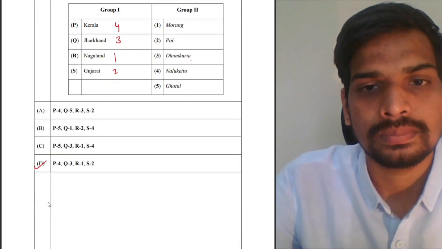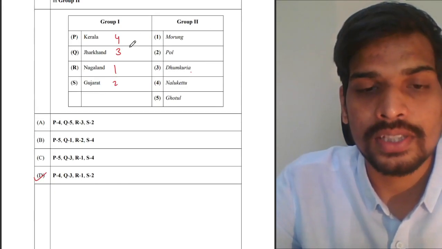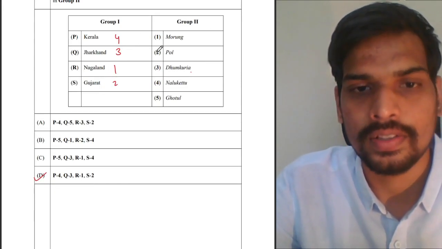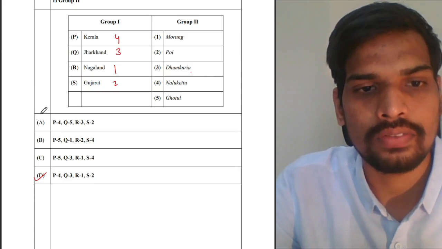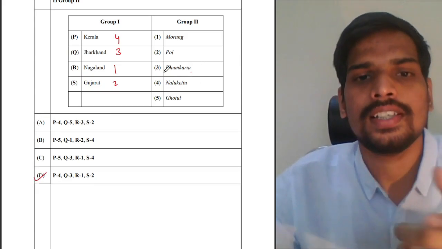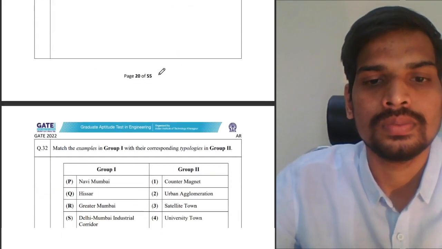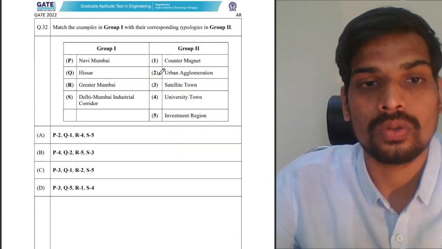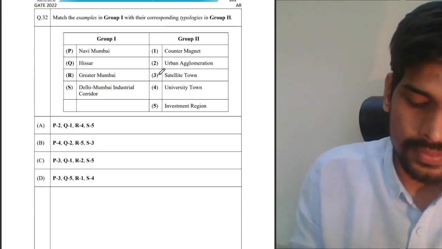Even if you know one or two things from these, you can work out, like Gujarat, Pol. I hope everyone knows that, right? So you have option A or D. So by looking into the words and states, you can also try to take an educated guess if you don't know the exact answer in such questions.